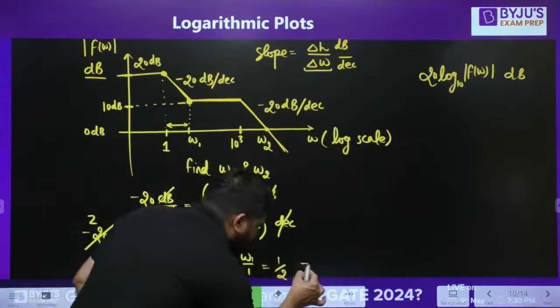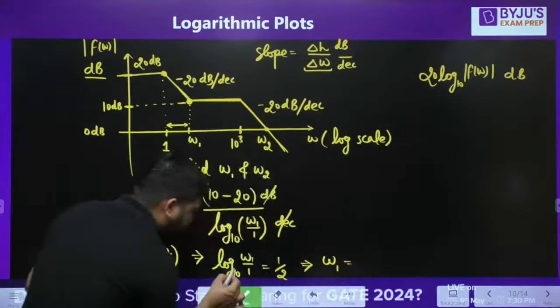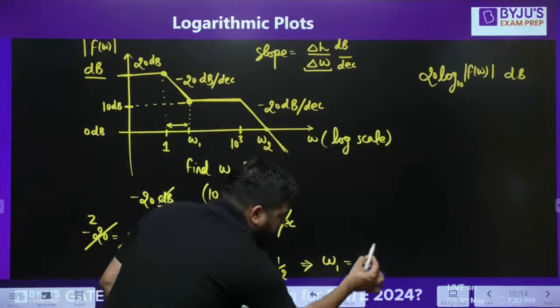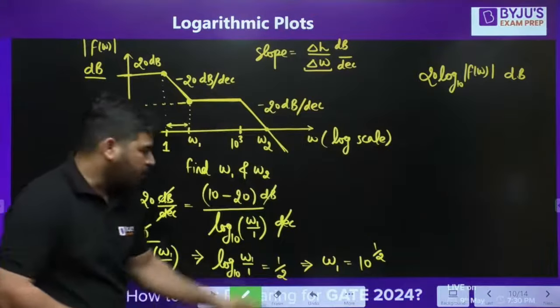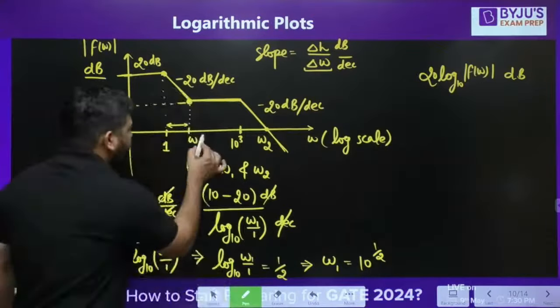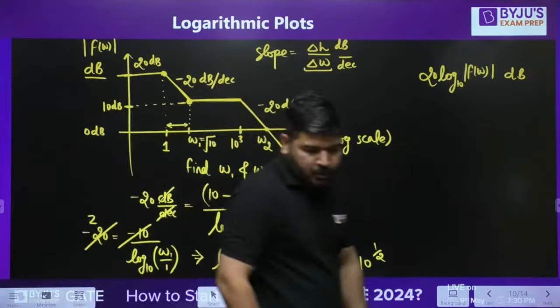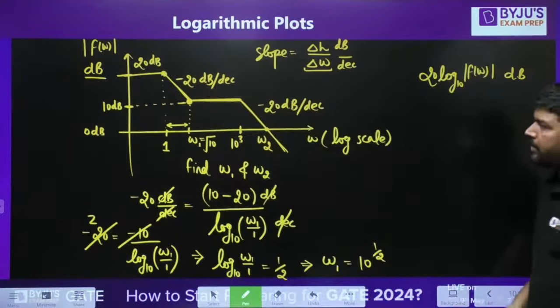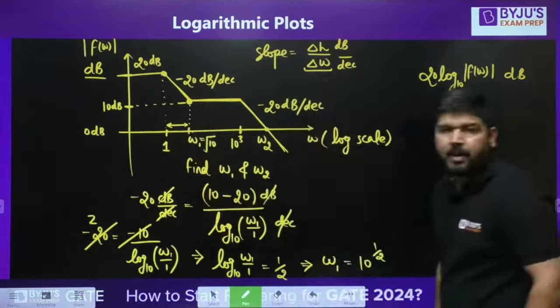Now from here you can calculate the omega 1 value. So omega 1 is equal to, this 10 will remain as base, you can take the anti-log. So this 10 will remain as base. So omega 1 is root 10. So you have calculated this omega 1 as root 10. I hope it is clear. So using the concept of slope only, you can calculate this value omega 1.